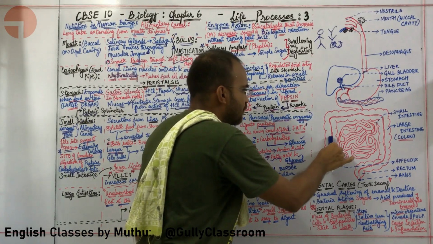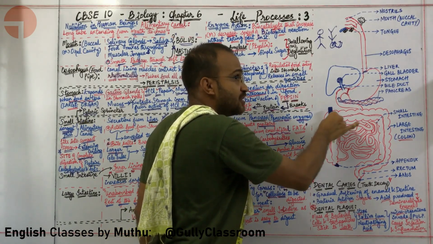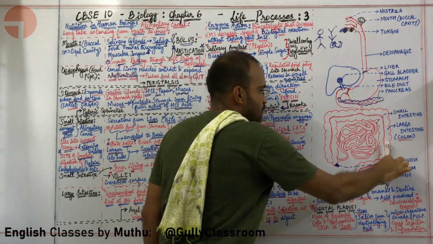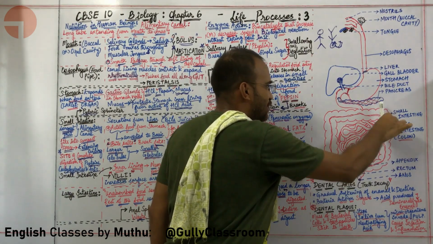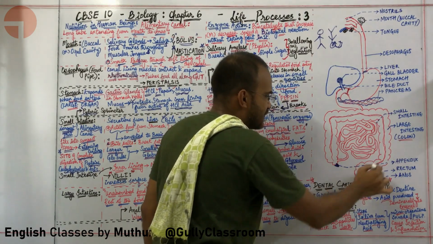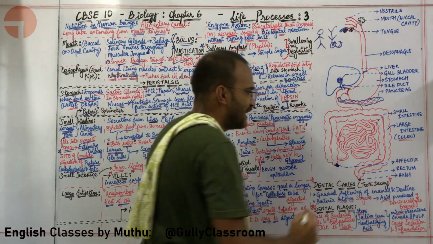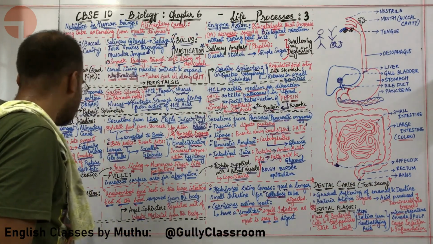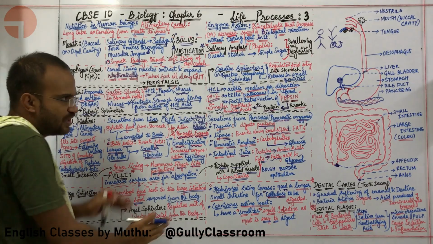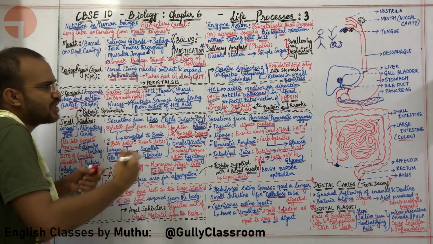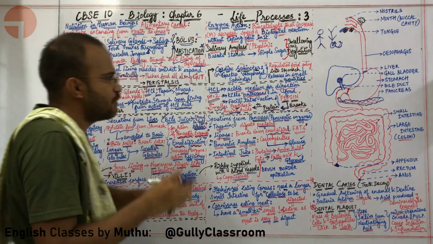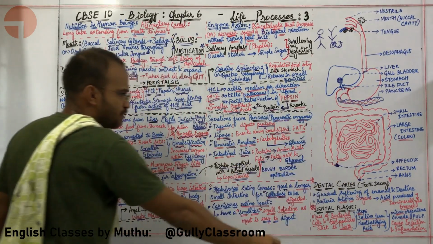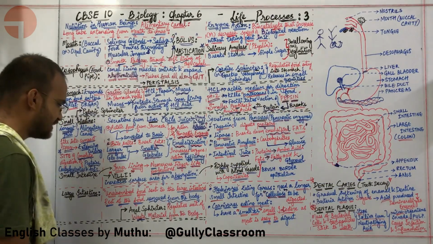This particular part of the large intestine is called the ascending colon because it is going up. This is called the transverse colon because it is going from side to side. This is called the descending colon because it is coming down. It opens into the rectum, and finally the waste materials of digestion are defecated through the anus. Unabsorbed food is sent into the large intestine, and the waste materials are removed from the body.